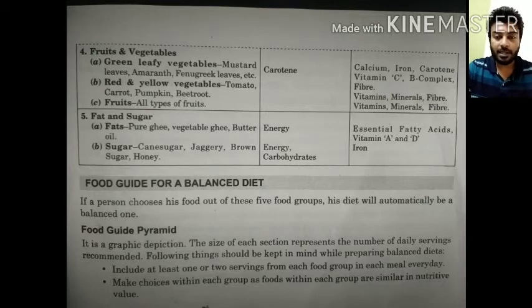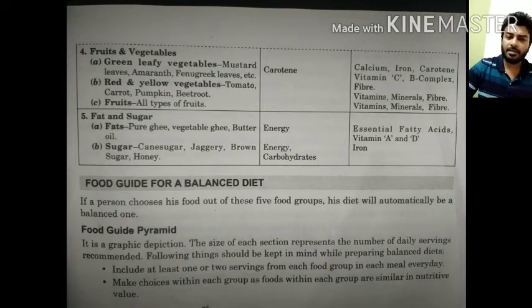It contains fats like pure ghee, vegetable ghee, butter, and oil. These are the different fats included in this. And the sugars contain cane sugar, jaggery, brown sugar, and honey. These are the different sugars present.